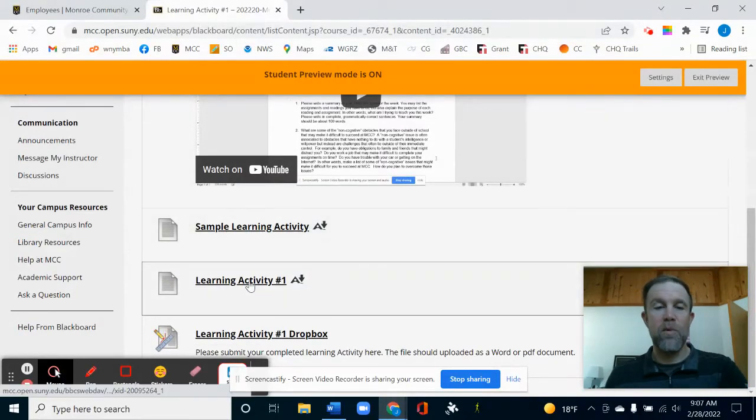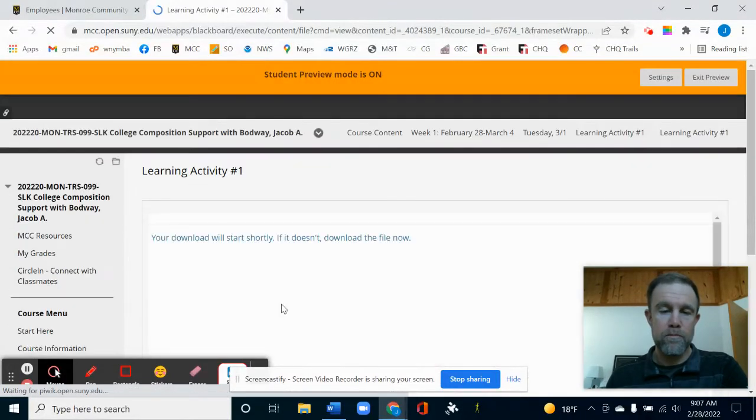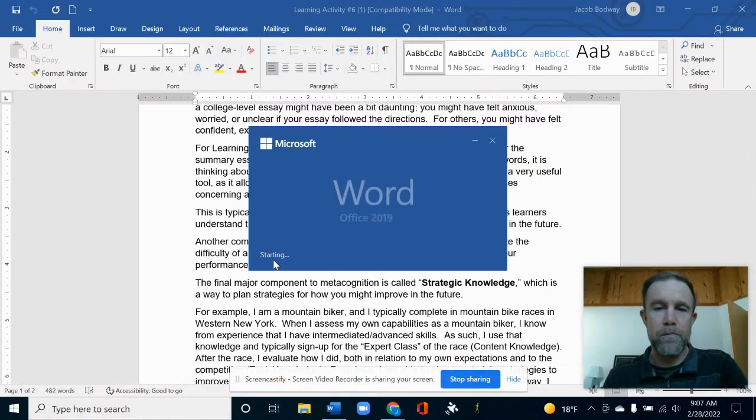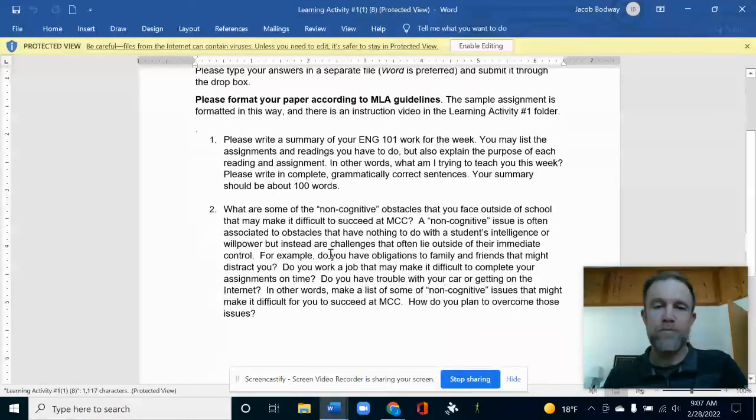So learning activity number 1 is right here. It comes as a Word document. And you want to write a summary for English 101 work, and then some of the non-cognitive obstacles that you'll face outside of MCC. Do you have issues with work, with childcare, sick parents, a broken down car, whatever that might be? What are some of the obstacles that might hinder you from succeeding at MCC, and how do you plan to overcome those obstacles? That's the key. How are you going to overcome those obstacles?